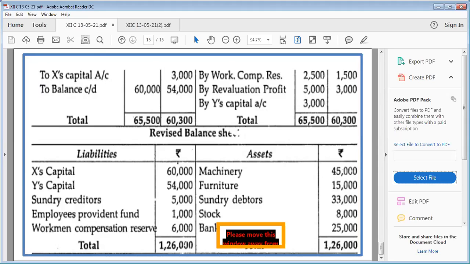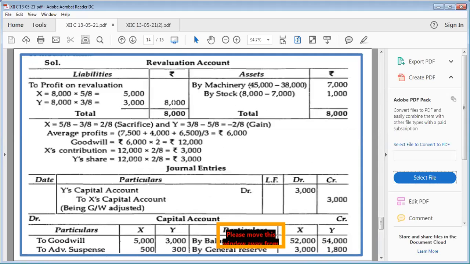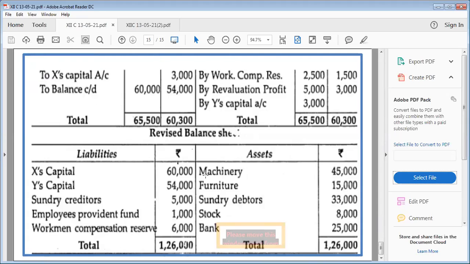Y's column. All right. Now we have to wind up the revaluation account also, and there was a profit which was appearing on the debit side of revaluation. When it is transferred to partners' capital, it will go on the opposite side, that is the credit side. So we have mentioned here by revaluation profit, and the respective amount of profit has been posted in X's and Y's column.